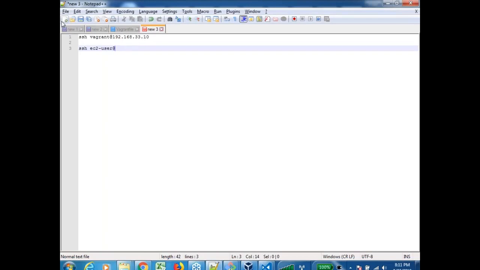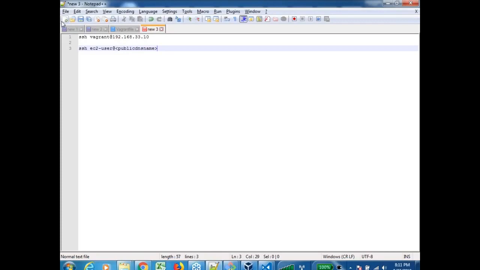And remember, here you have two IP addresses. One is a public IP address, and the other one is private. Don't confuse this with public and private of virtualization. That is a confusion point over here. Public in the case of cloud is an IP address which is accessible from anywhere, right? So you use that public IP address or public host name. Host name is generally referred to as DNS name.